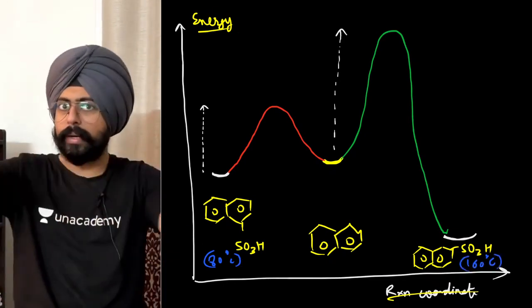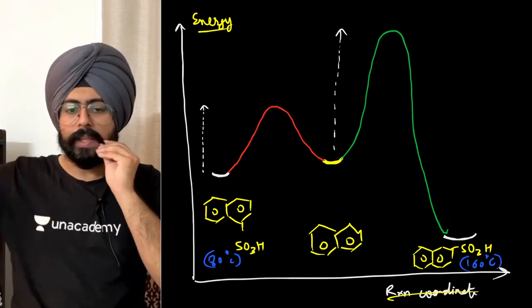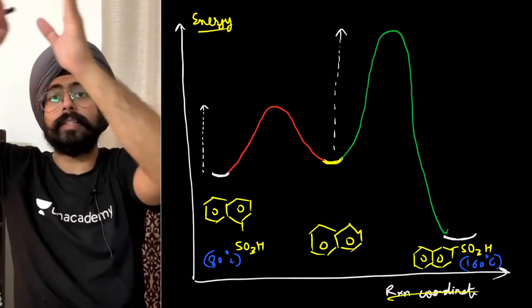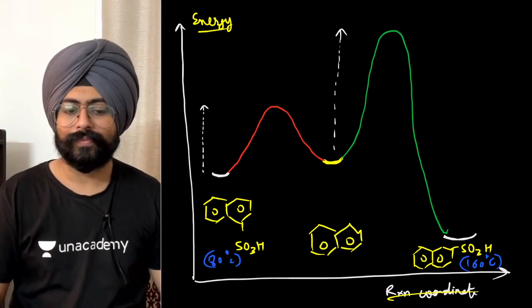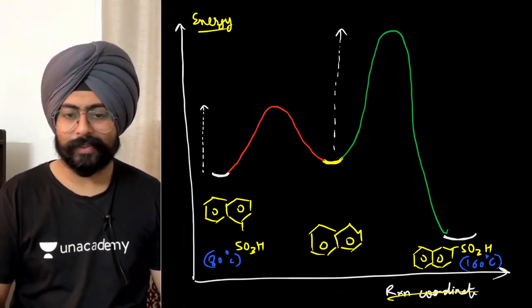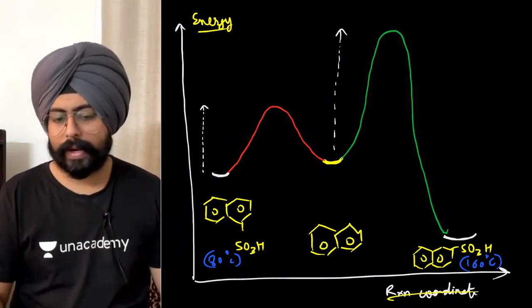Now do you understand a little better? I'm pretty sure you understand a little better now how it works. That in the case of SO3H at 80 degrees Celsius, activation energy is lesser. In the other case, activation energy is quite higher, even though it's forming the most stable product. Alrighty, understood? Did you understand why it happens?